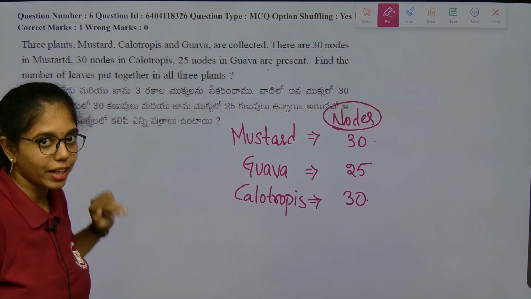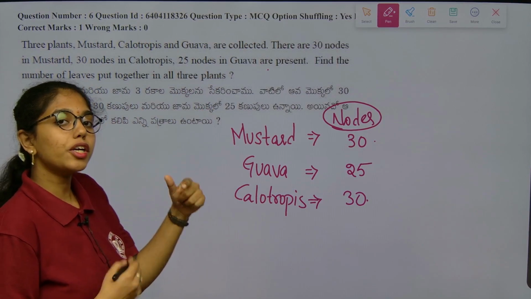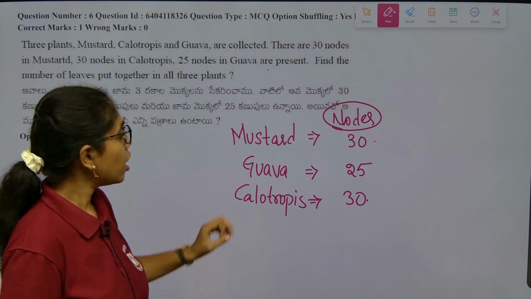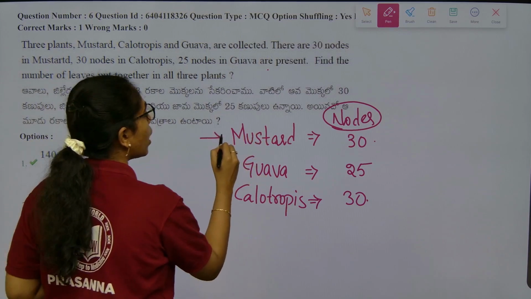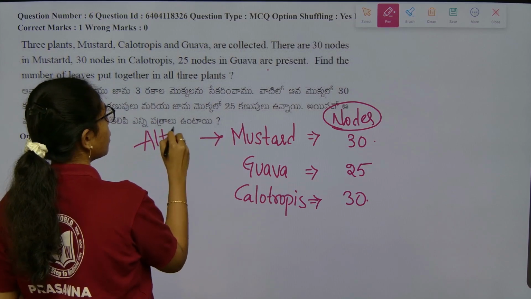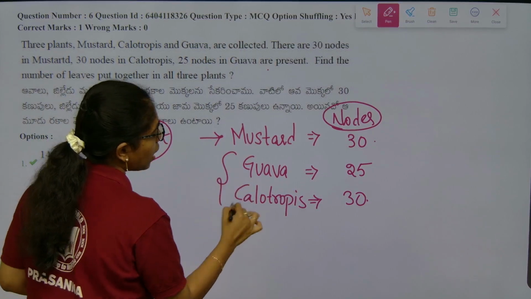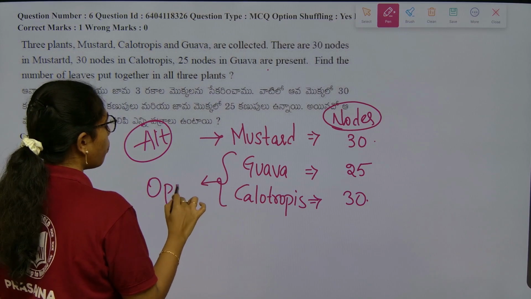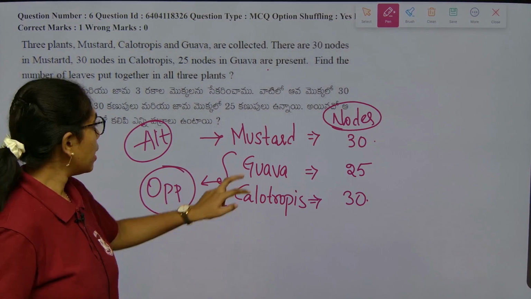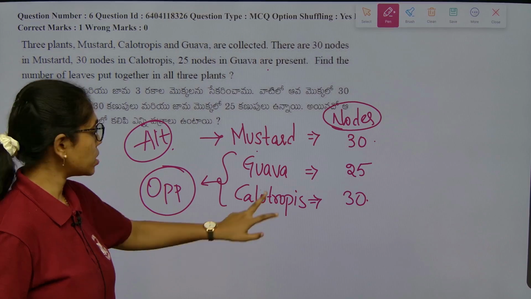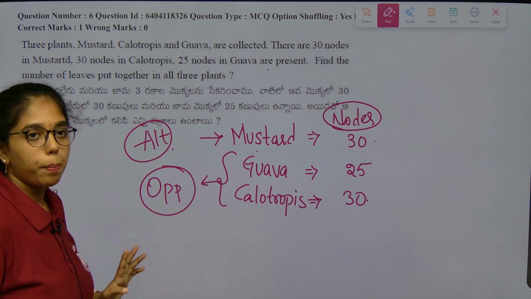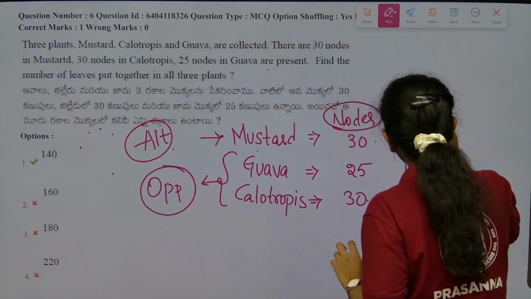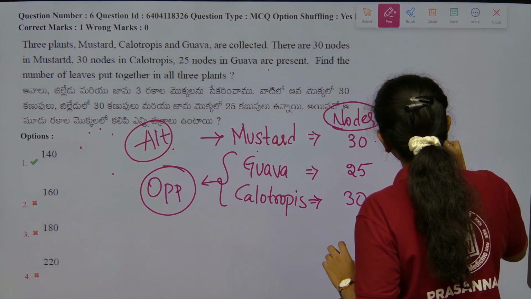So, the number of leaves is being asked. Arrangement of leaves is described under the concept phyllotaxy, right? So, mustard comes under what phyllotaxy? Alternate phyllotaxy, whereas guava and calotropis are placed under opposite phyllotaxy. In alternate phyllotaxy, at each node there is only one leaf found.